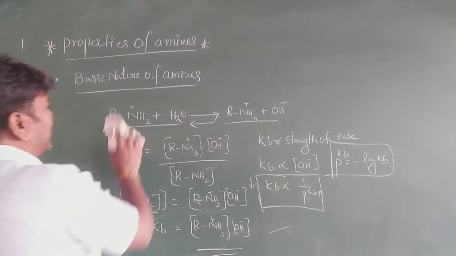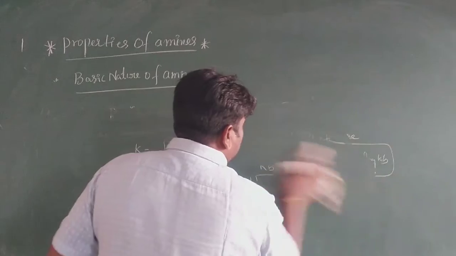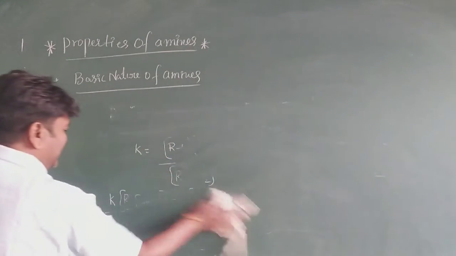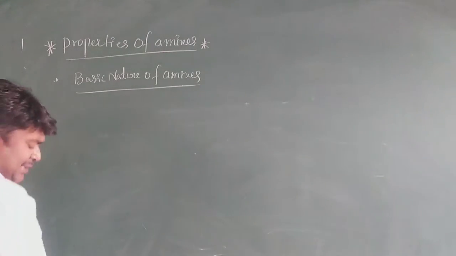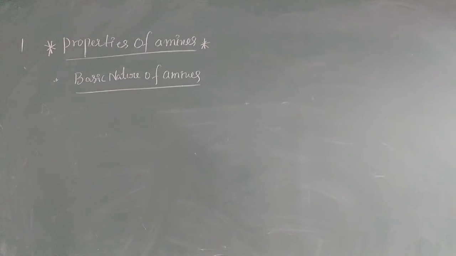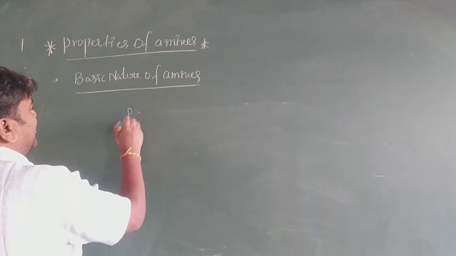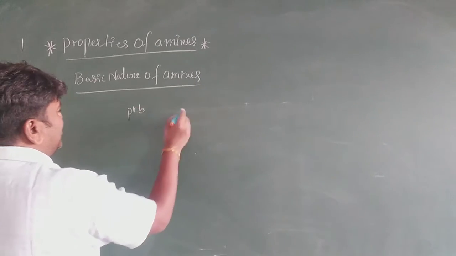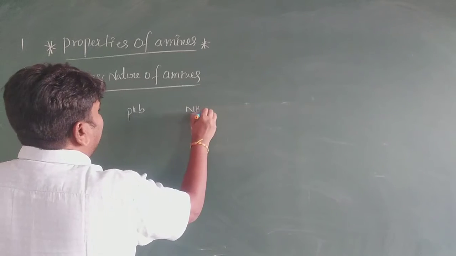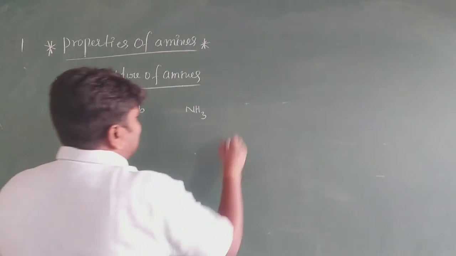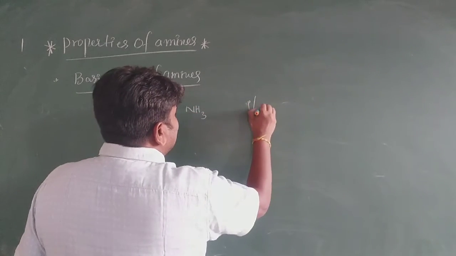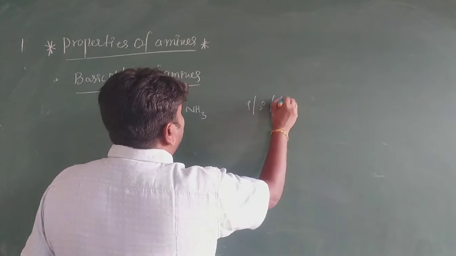Okay, next one. See, all of you. Suppose you take ammonia: the pKb values of ammonia and of primary, secondary, and tertiary amines.